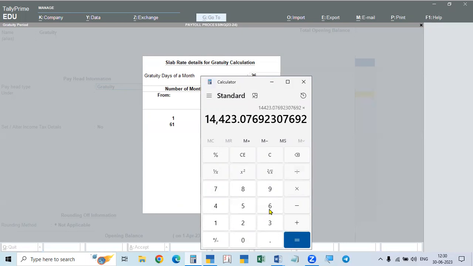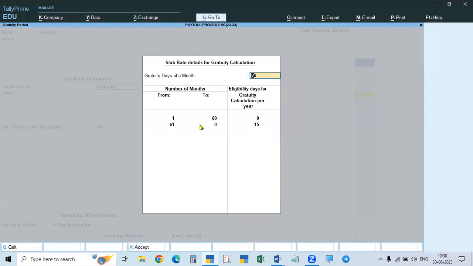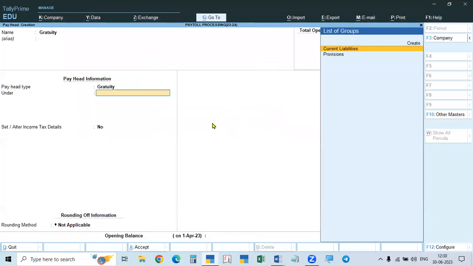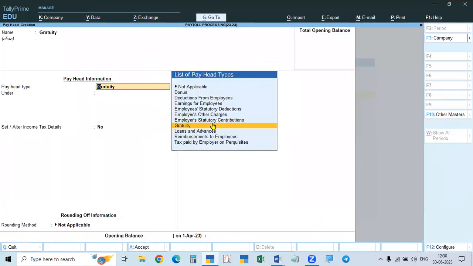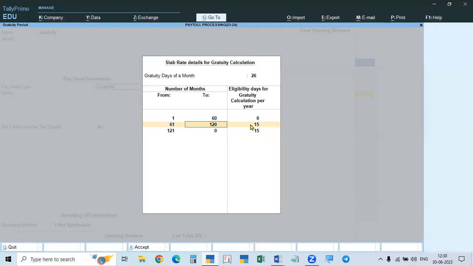If I work for 7 years, I get the amount for 7 years. Some people give 61 to 120, 15 days, and 120 and above again 15 days. It's all wrong, it's not like that. Simply take up to no limit, and you take 15 days, that's all.